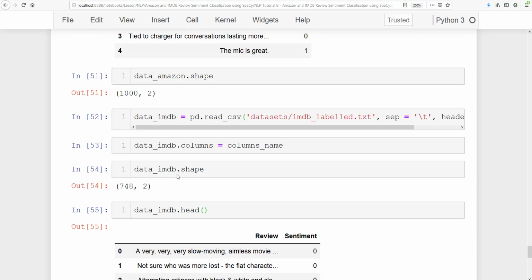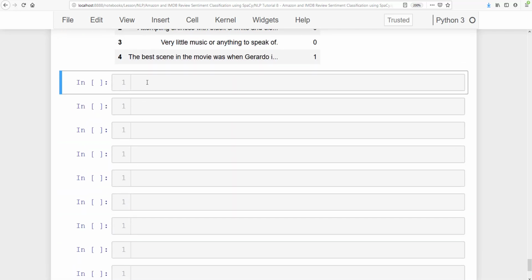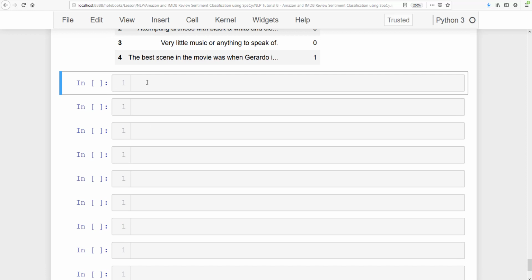All right, so in total we have 3 types of data: data elf, data IMDB, and data Amazon. Now we need to mix all the data together. So let's go ahead and append all the data together in a single pandas data frame.